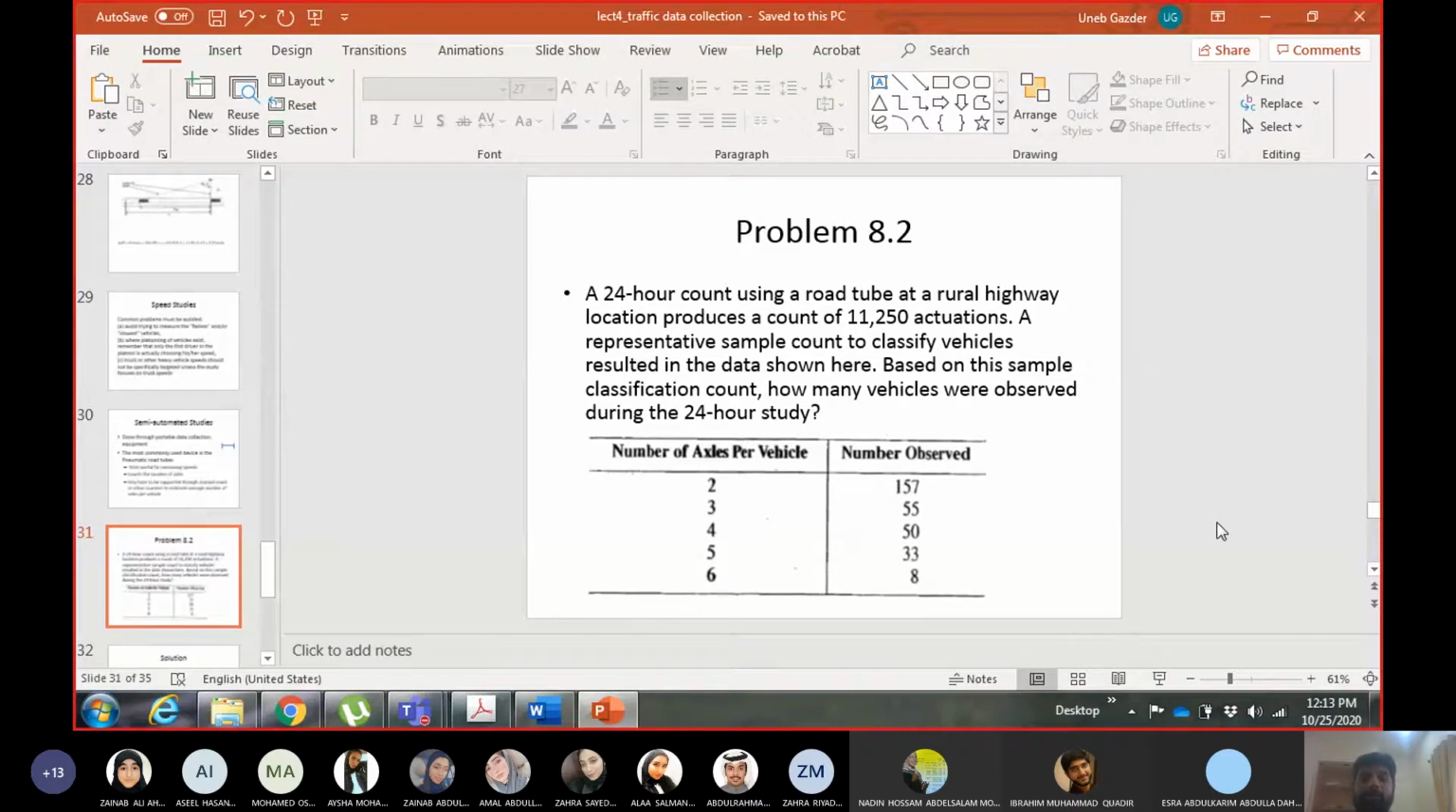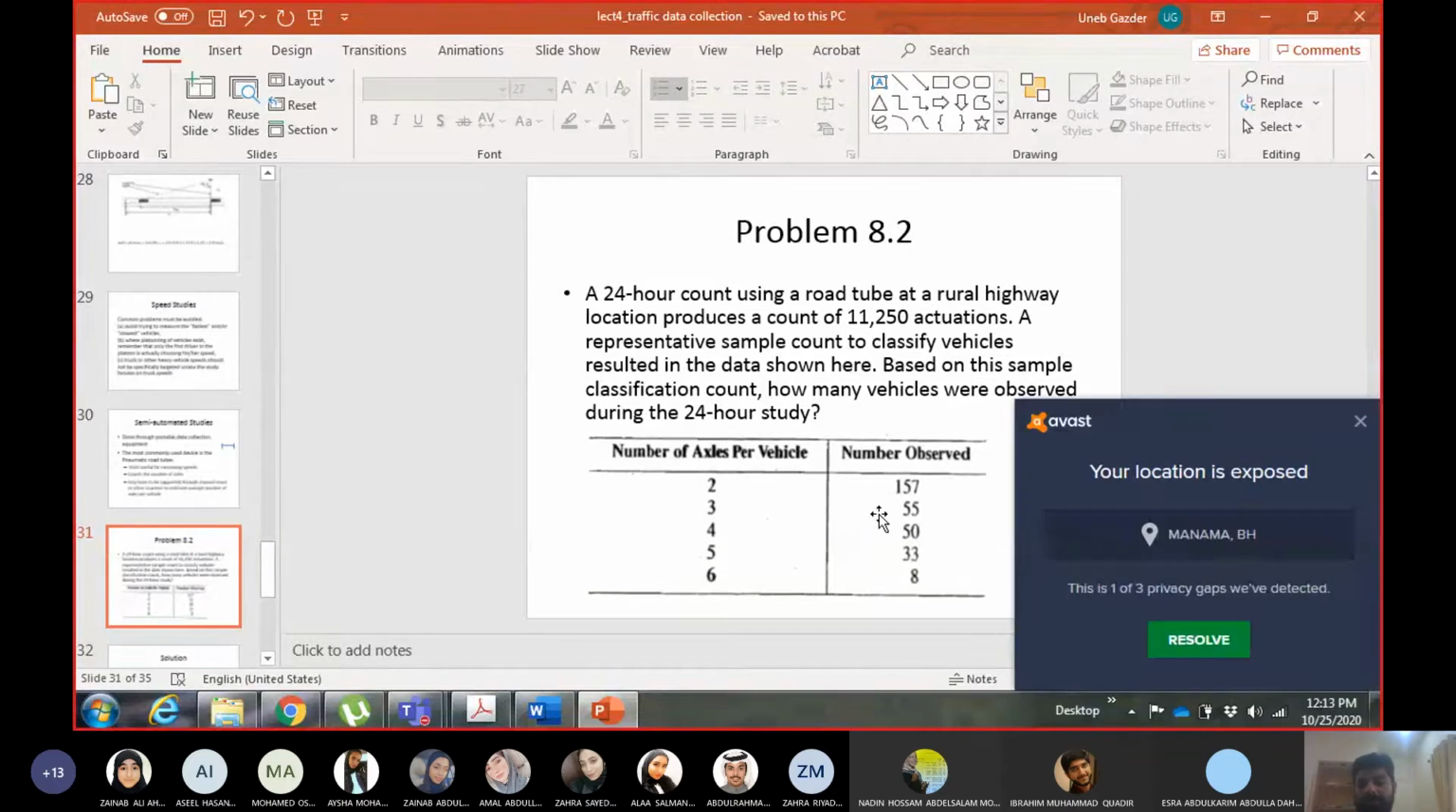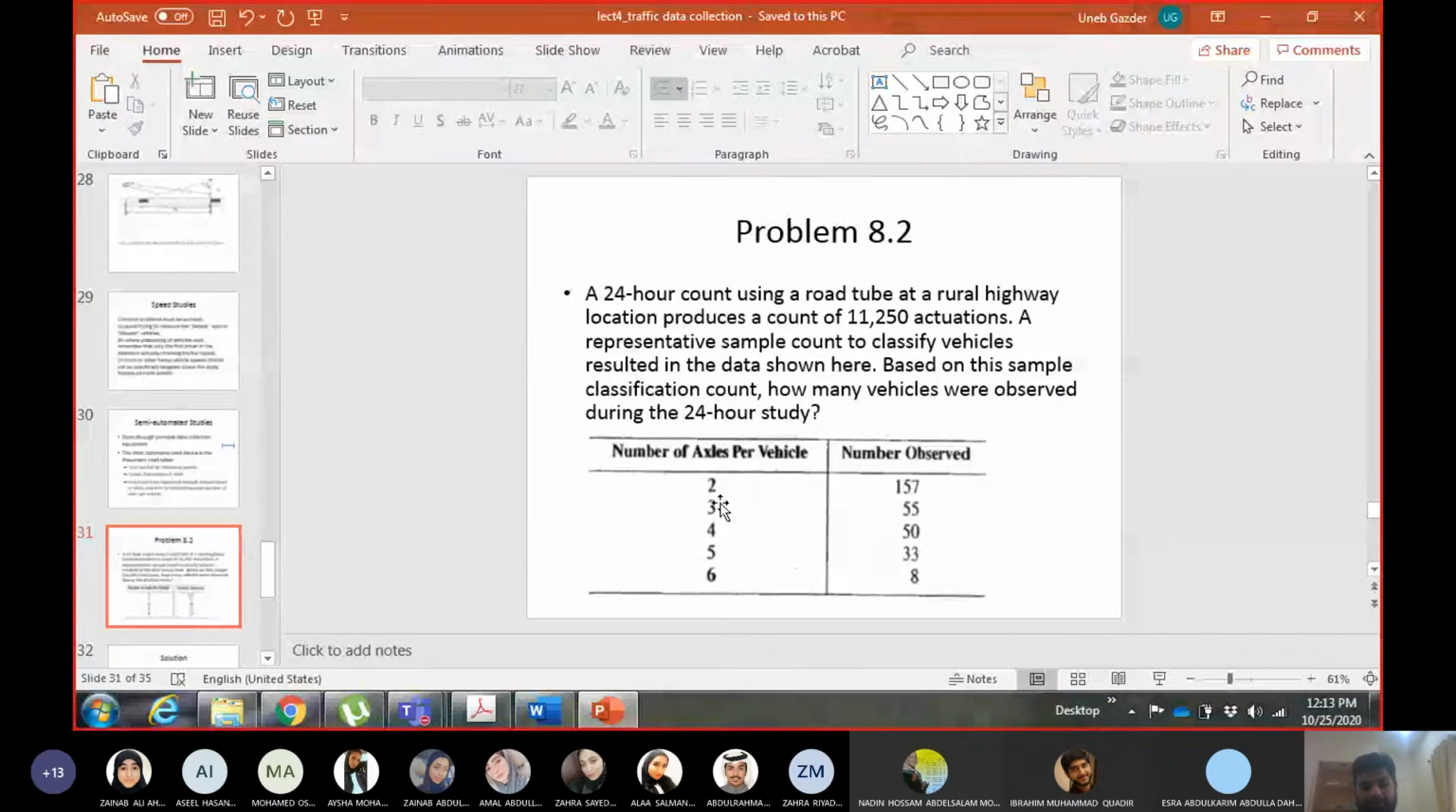So see, they are saying sample count, for which the data is shown here in this table. Okay, so you can see what they have observed in these counts. They have observed the number of vehicles with different numbers of axles. So they observed 157 vehicles which had 2 axles, 55 vehicles which had 3 axles, 50 vehicles which had 4 axles, 33 vehicles which have 5 axles, and 8 vehicles which have 6 axles. So you see, you have vehicles which are going up to 6 axles.